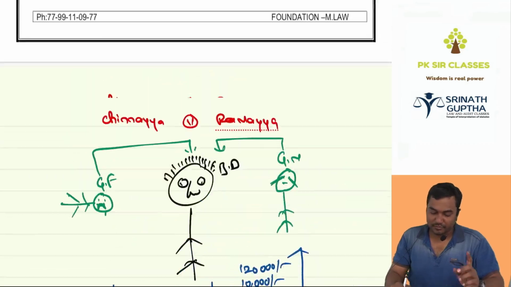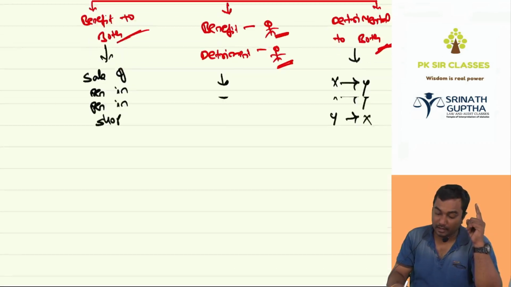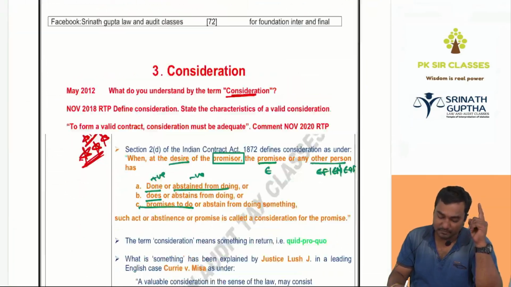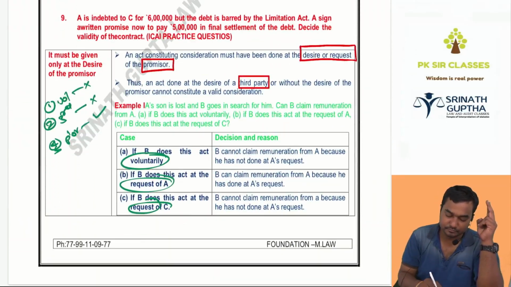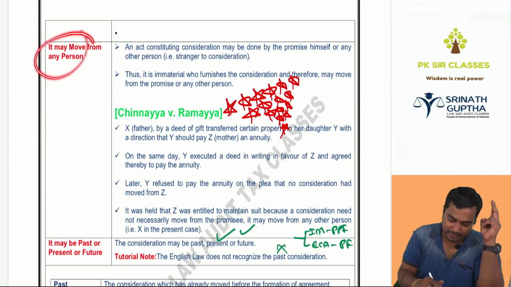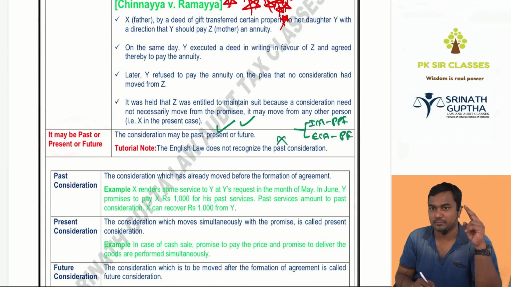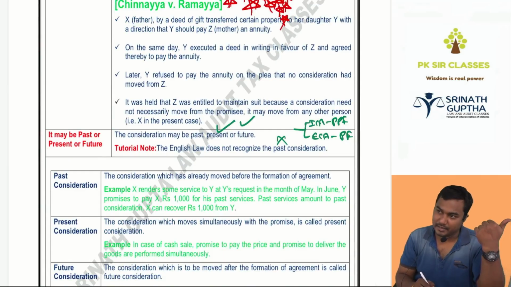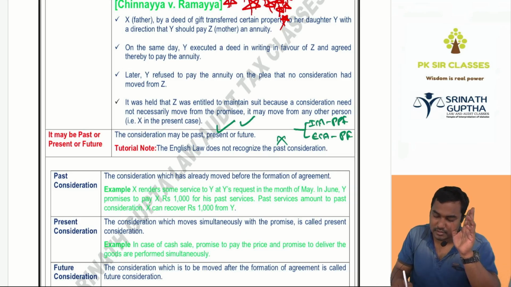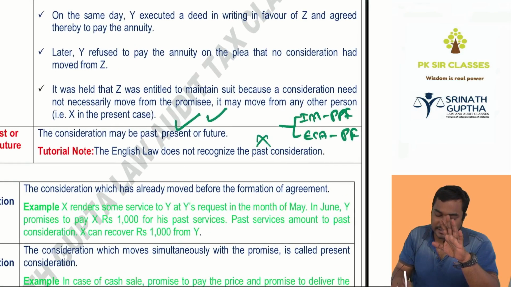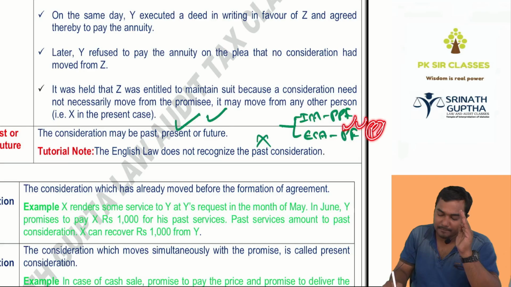Real facts. So the first one: it may move from the promisee. It must be given at the desire of the promisor, and it may be given by the promisee or any other person. Then next, it may be past, present, or future. Consideration can have already happened, it may be happening, it may happen in the future. But as per English law, it must be only present and future, but not a past consideration. As per the Indian Contract Act, it can be past, present, future. As per English law, it can be present or future, but not past.